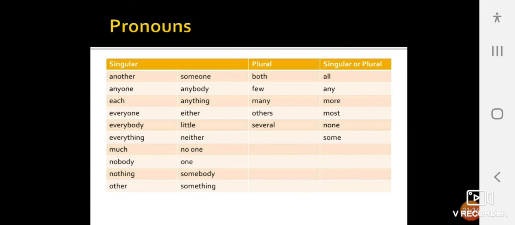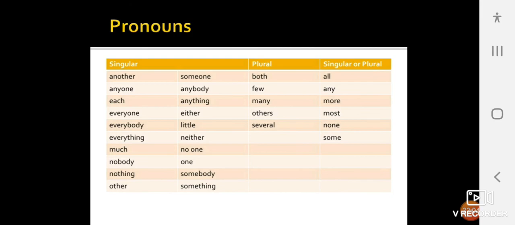Let us start with singular: another, anyone, each, everyone, everybody, everything, much, nobody, nothing, other, someone, anybody, anything, either, little, neither, no one, somebody, something. These are all the singular pronouns.